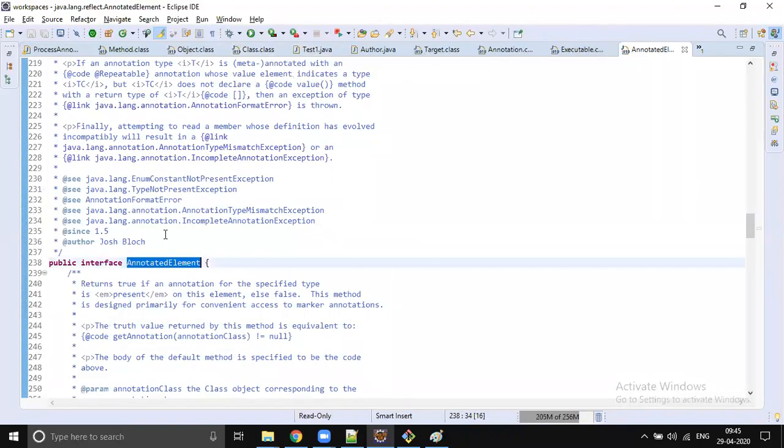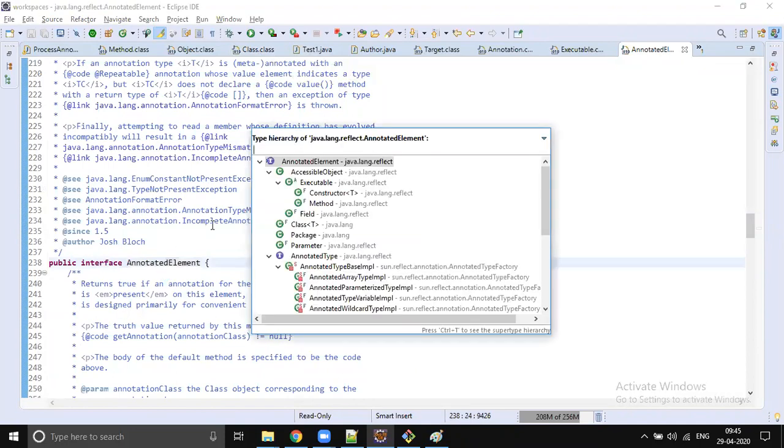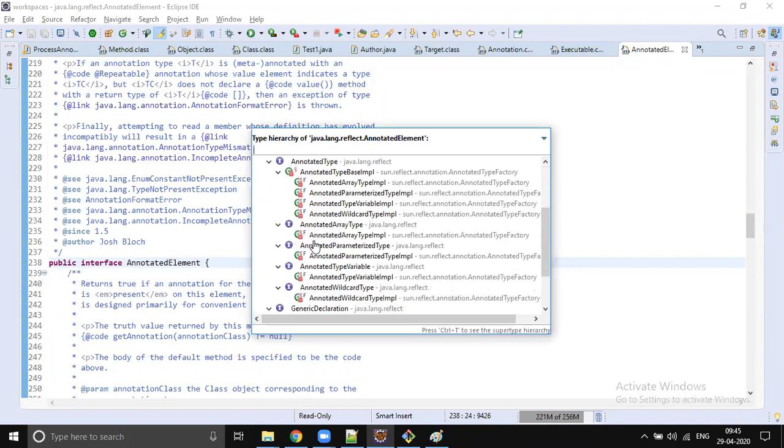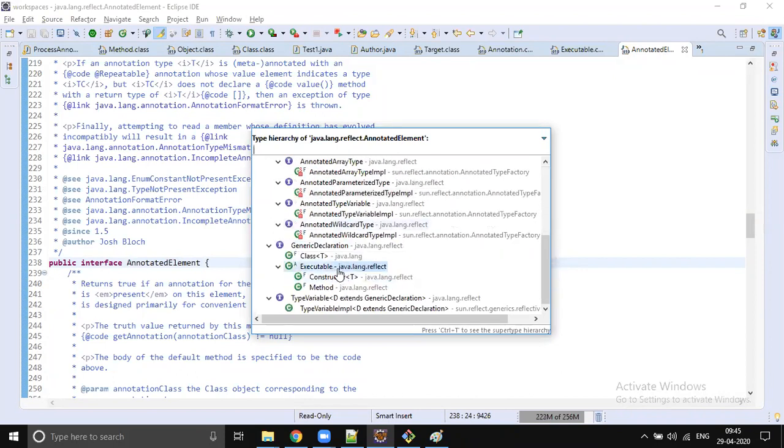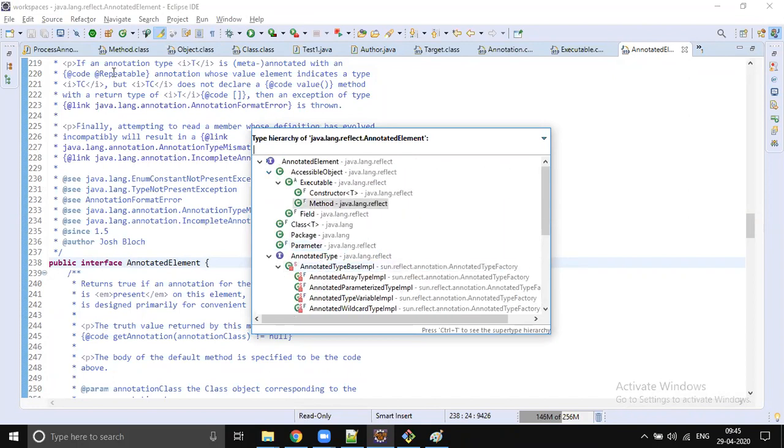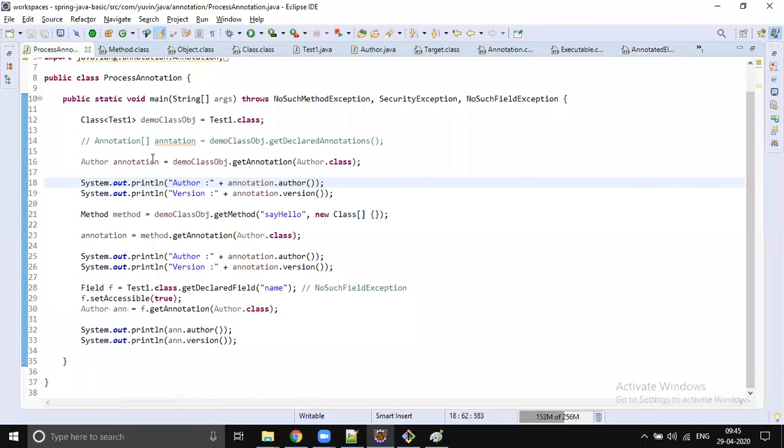So all the reflection types: class, package, parameter, and Executable, constructor, method, field, all of those have already implemented it. So I'm directly accessing class.getAnnotation, method.getAnnotation, field.getAnnotation.